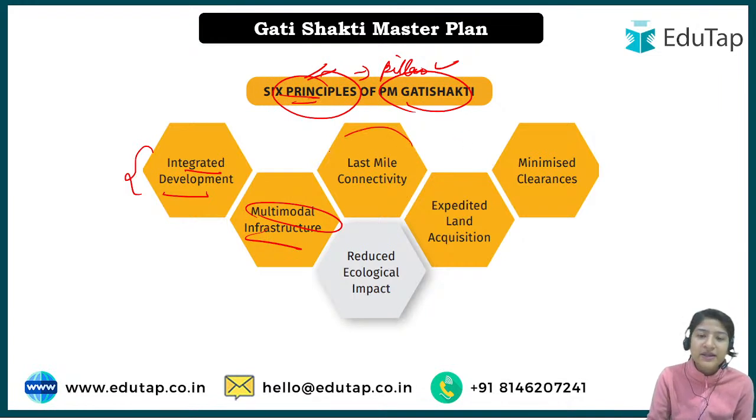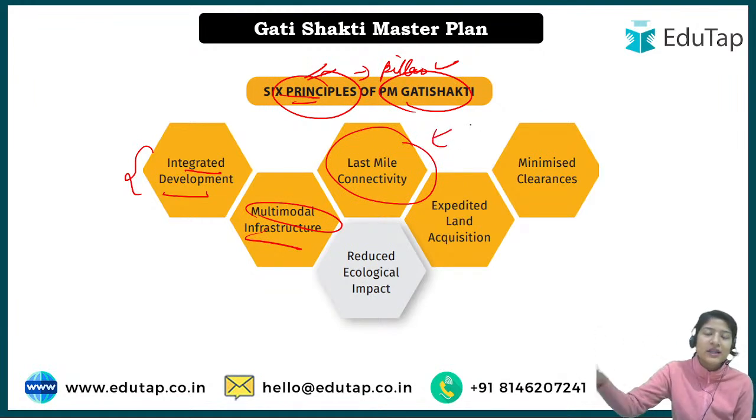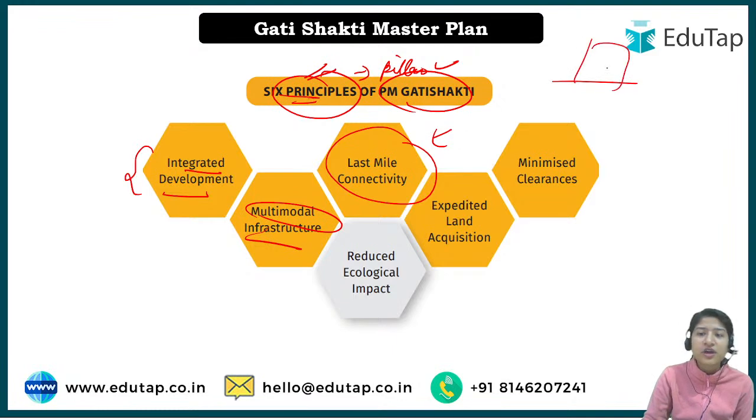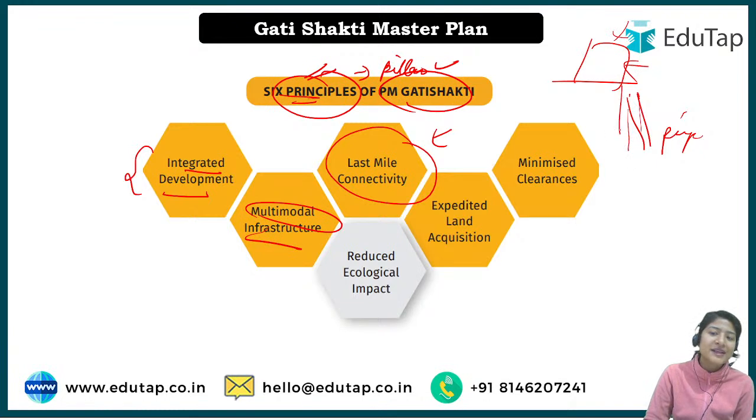Okay, last mile connectivity. Why is it important to connect till the last end? For example, in a particular place you have established a particular industry, but to connect with it, there are no pipelines. For example, it will need gas pipelines for the smooth functioning of the industry, but no gas pipeline has reached that area. So what's the use of building this industry, right? That is why last mile connectivity means to have proper connection to reach all the areas in India. Then expedited land acquisition.